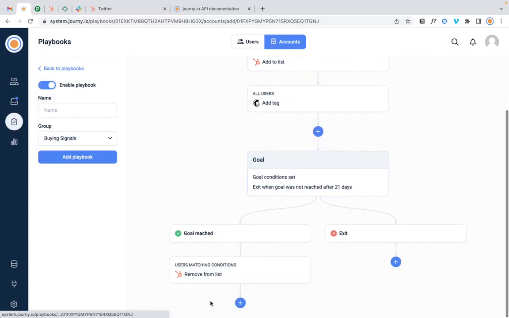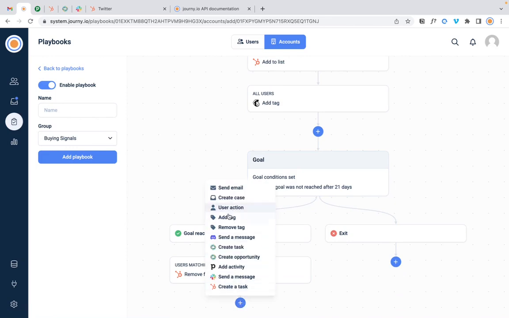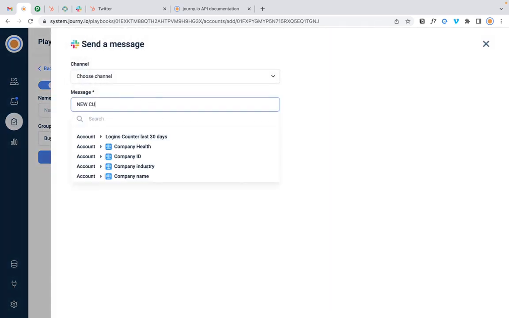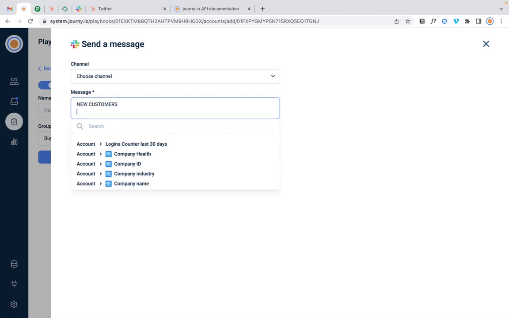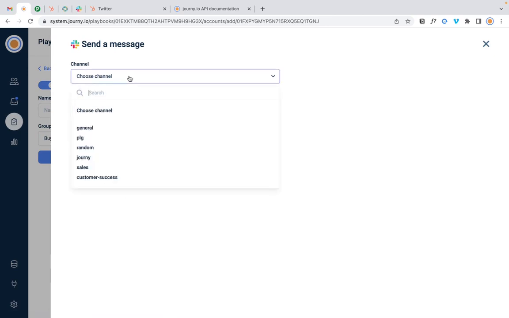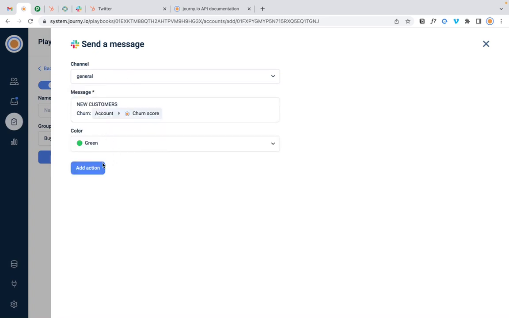Okay, and let's send a message on Slack saying new customer, and then a churn score to make sure that it's not a bad customer. You can have a churn score with this as well. And this churn score here, and we'll do this. All right, let's put them in the general.